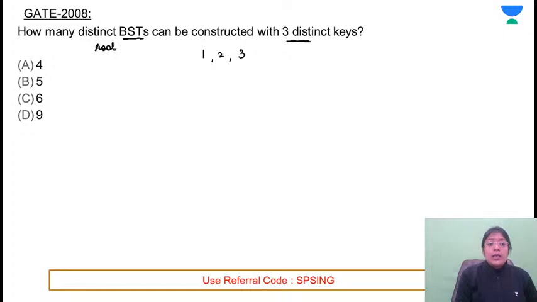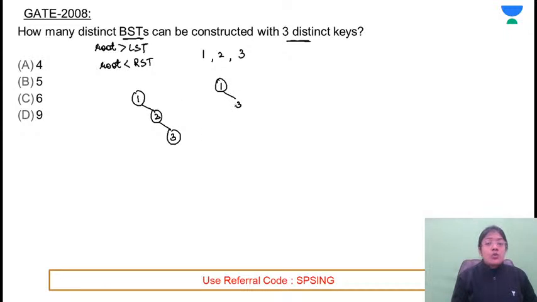root will be greater than the elements of the left subtree and root will be smaller than the elements of the right subtree. Nobody has any problem with this, right? So if 1 is the root, any element can behave as a root. 1, 2 and 3 both are greater, so both will be present on the right hand side. If 1 is the root, it could be that after 1 you have 3 coming,